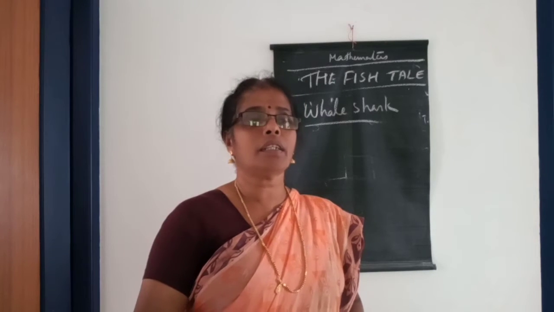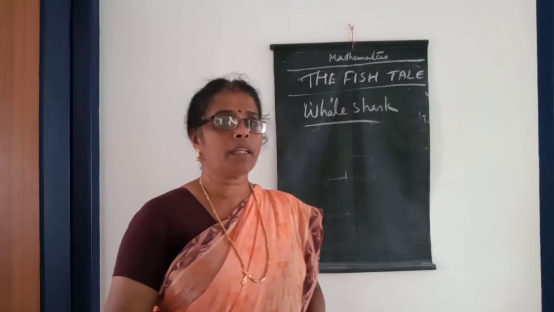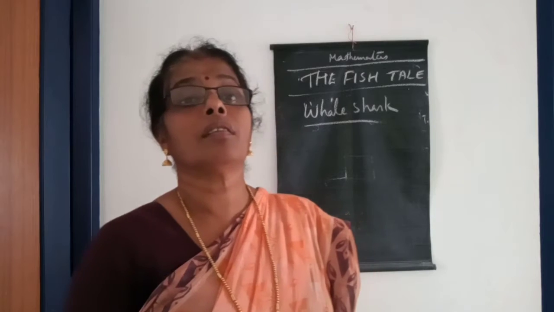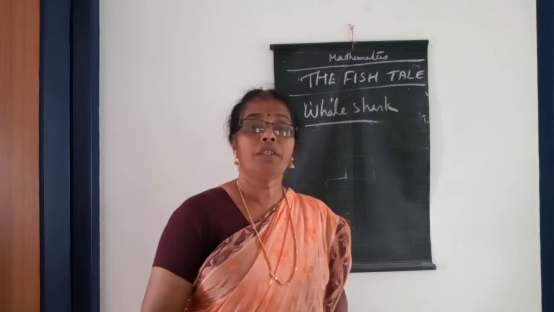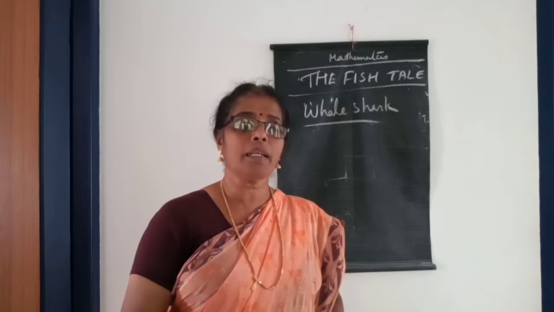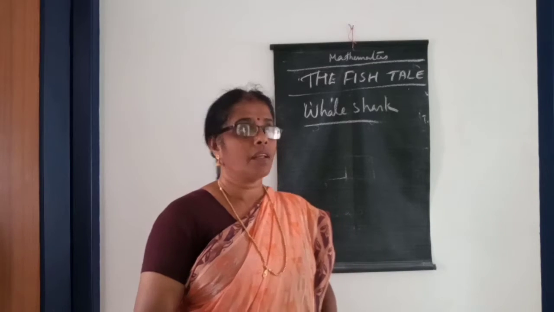You have already heard about whales also, like the blue whale. A blue whale is a type of whale, and that is different from the whale shark. Whales are mammals. Whale is a mammal and whale shark is a fish.